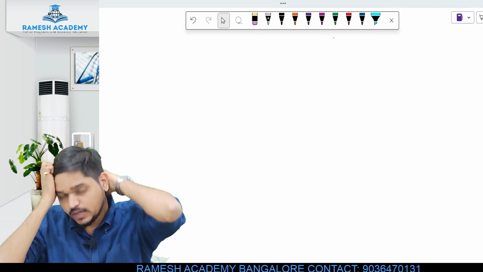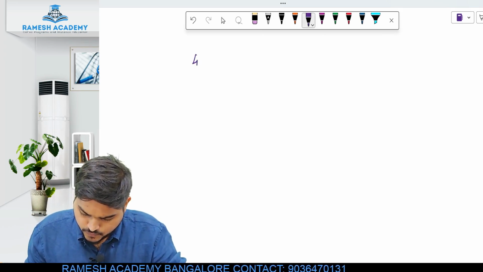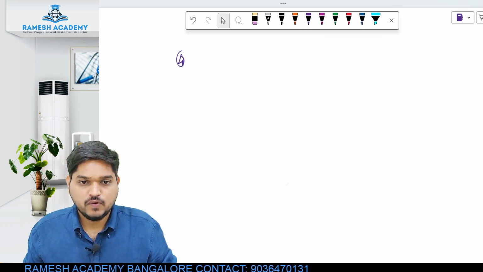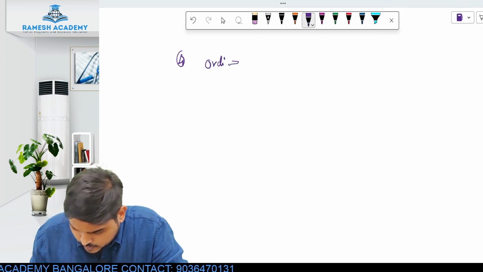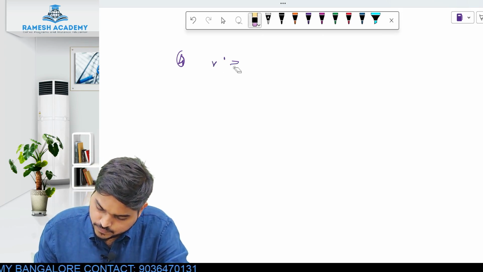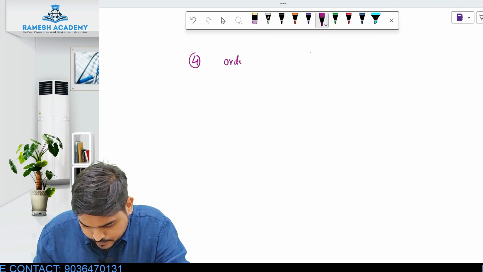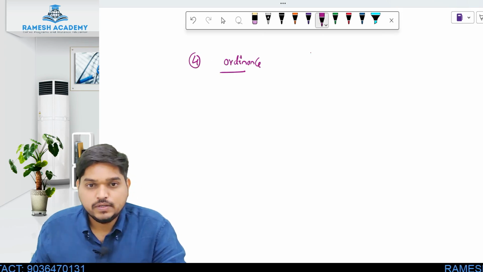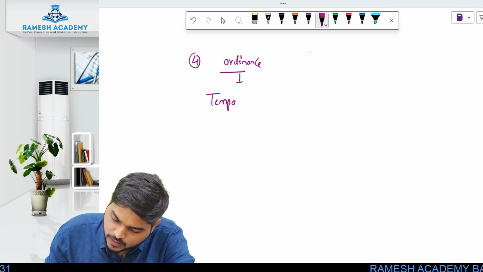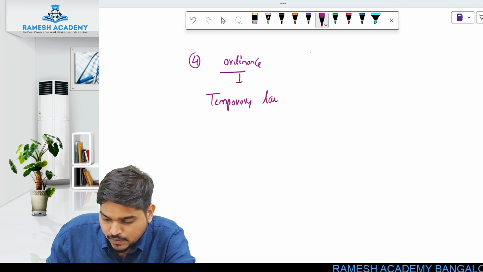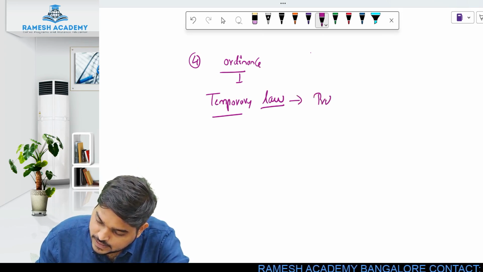Okay, fine. Now, moving on to the fourth type of law, which is your ordinance. The fourth type of law is your ordinance. Now, ordinance means what? It is a temporary law. It is a type of law, but what kind of law? A temporary law which is passed by the president.